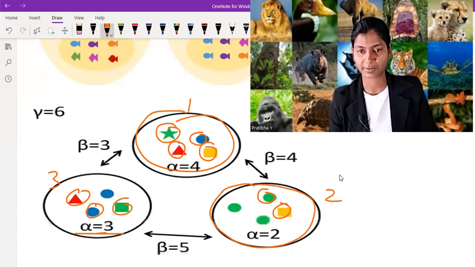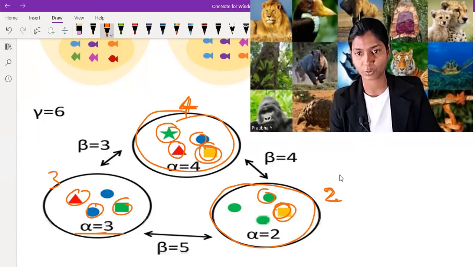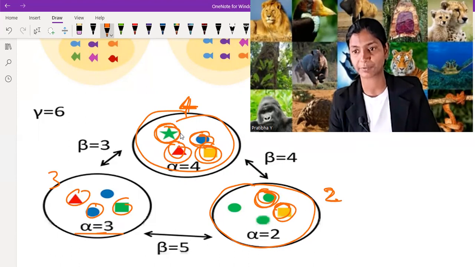The number of species in ecosystem 1 is 4, or you can say the alpha diversity of the first one is 4 and of the second one is 2. But when we compare them, we know that this yellow one is common. So green, blue, red, and star: these four are different species which are not common in these two ecosystems. So beta diversity is 4.